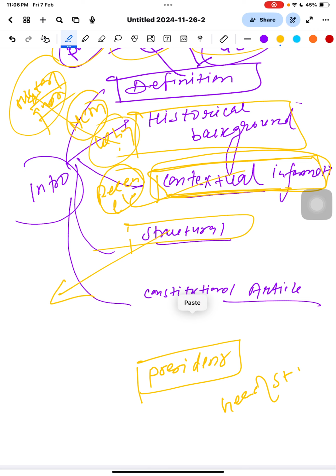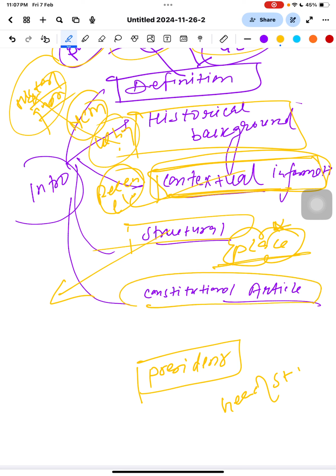Suppose there is a question on the GST Council. On the recommendations of the council, we are going forward on reforms in GST. So you can write that the GST Council is mentioned in which article. You are writing the place of that thing. So this is called structural place.